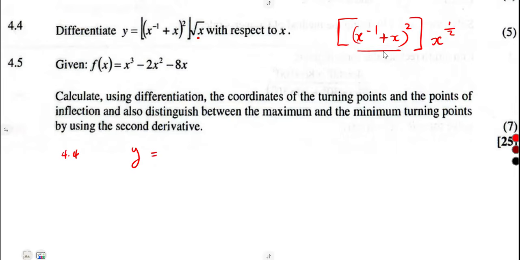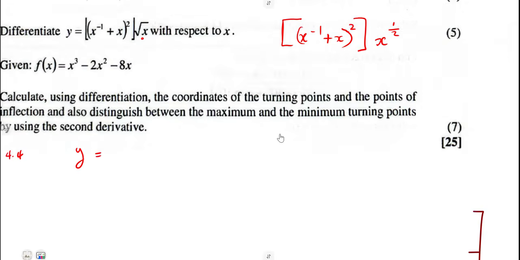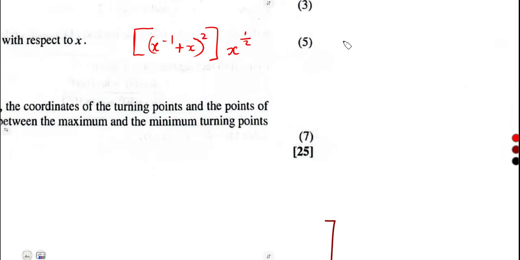All right, let's expand the inner bracket first. As we can see, everything is being squared. Which concept can we use? Remember, (a plus b) squared is equal to a squared plus 2ab plus b squared.